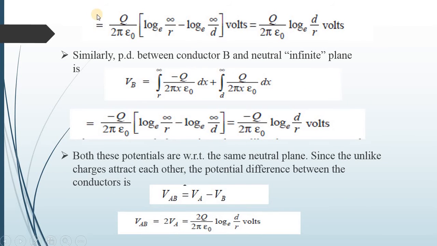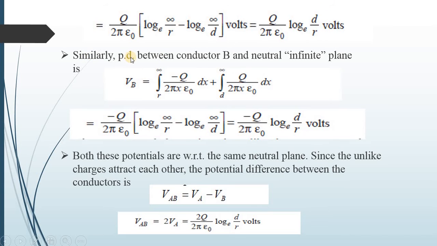By simplifying this equation, we will get q upon 2 pi epsilon 0 times log to the base e infinity upon r minus log to the base e infinity upon d. Then by simplifying, it will give q upon 2 pi epsilon 0 log to the base e d upon r volts.